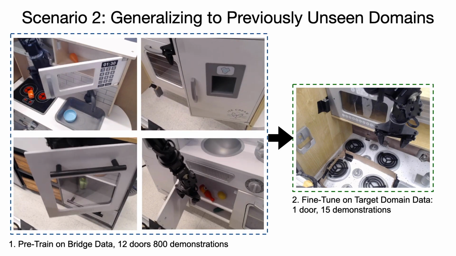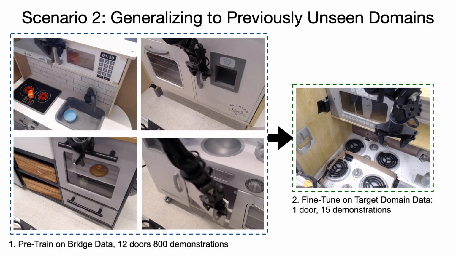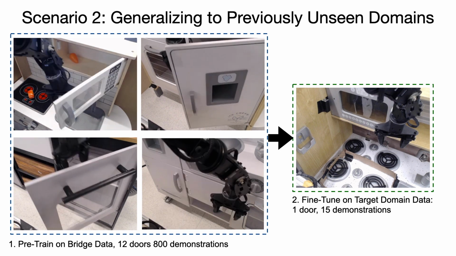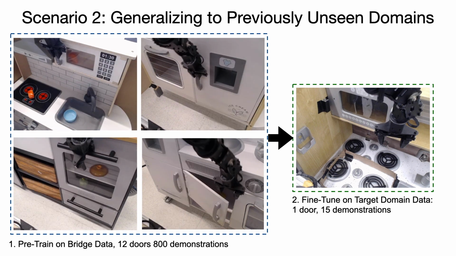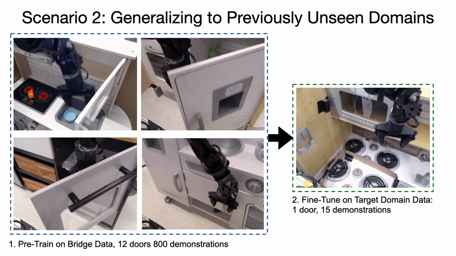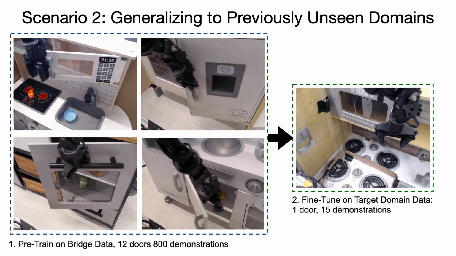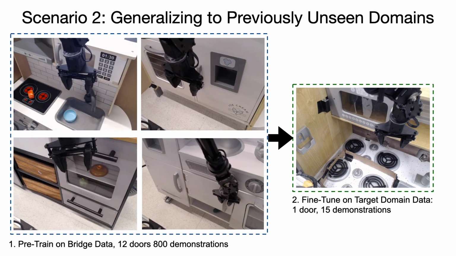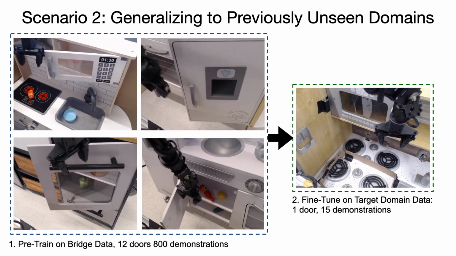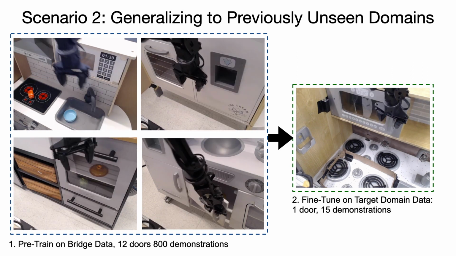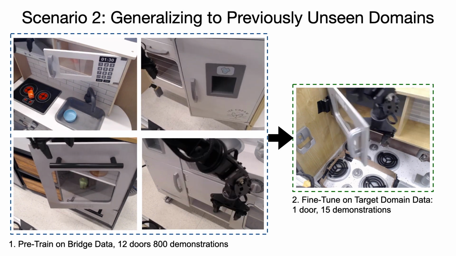In scenario 2, we test whether PTR can transfer a behavior from the Bridge data to a new held-out target domain when provided with only 15 target domain demonstrations. Here, the Bridge data consists of 800 demonstrations from 12 different doors in 3 different toy kitchens. We then fine-tune on 15 demonstrations of opening a microwave in a held-out kitchen.